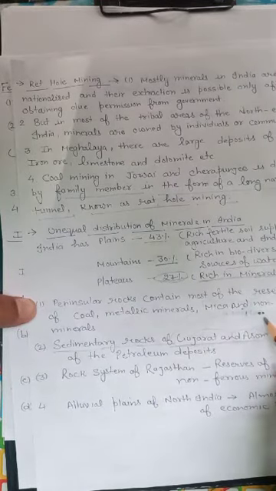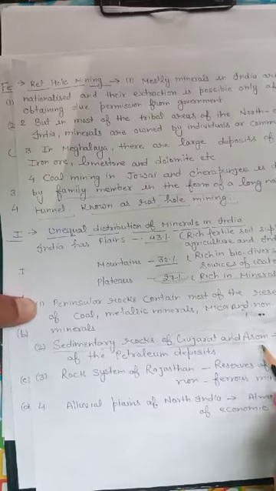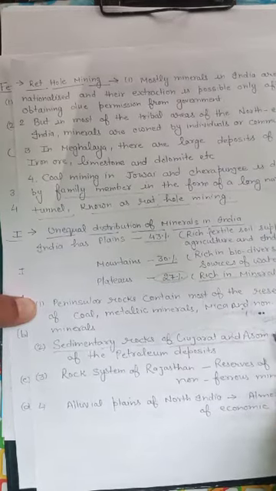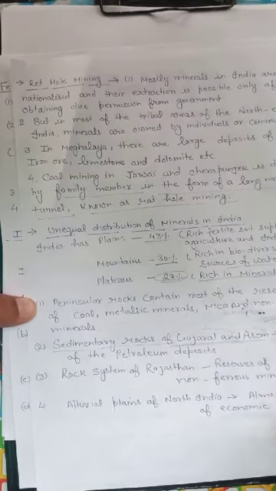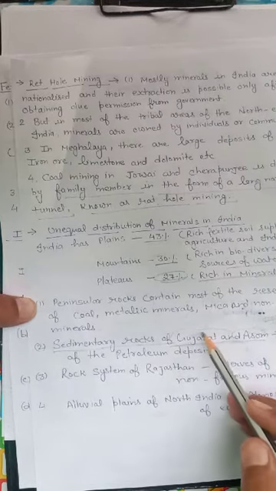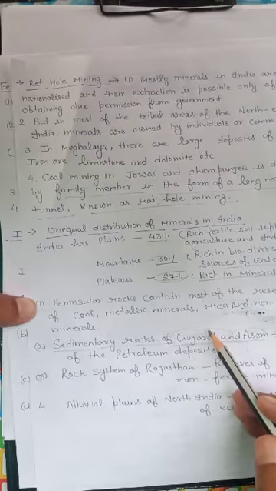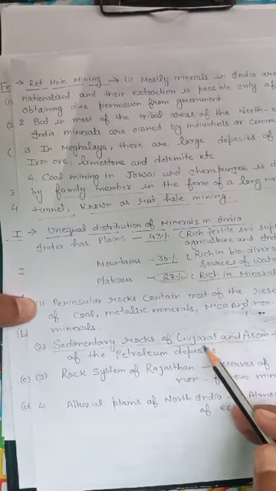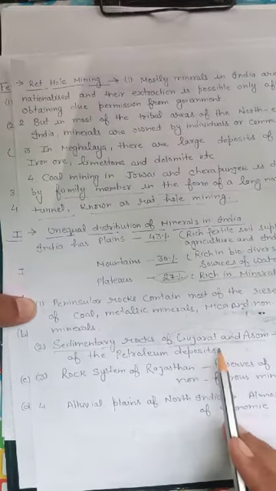In Assam, Digboi is the oldest oil producing region. Then Naharkatia is another oil producing region of Assam. In Gujarat, Ankleshwar and Kalol are the two important oil producing regions.